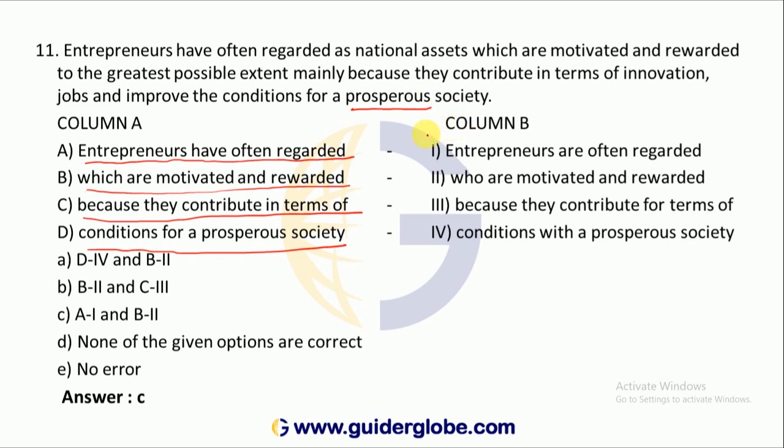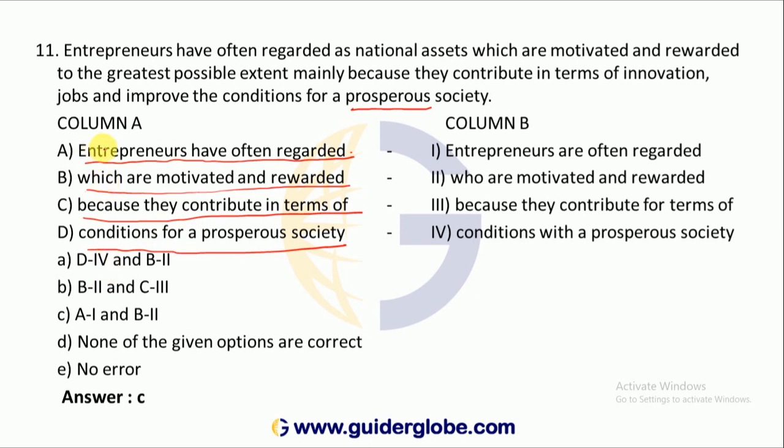Now we see, entrepreneurs are often regarded. Whether I have to fit this one or with this one. Okay. Here one sentence, from here I have to take, just to see how we are going to take. D4.